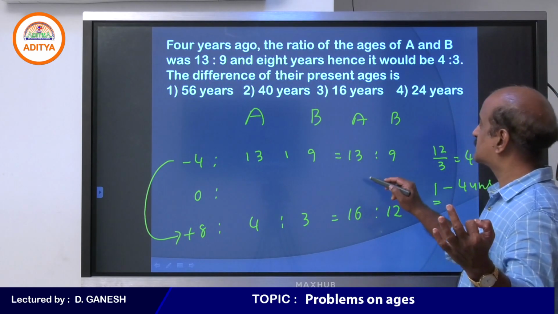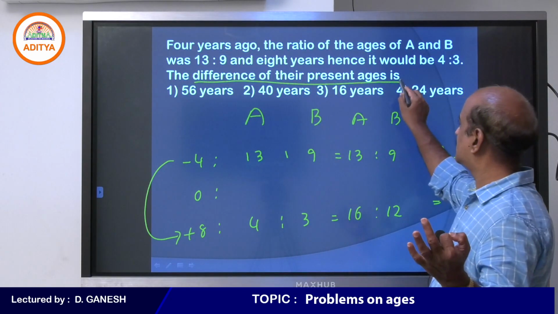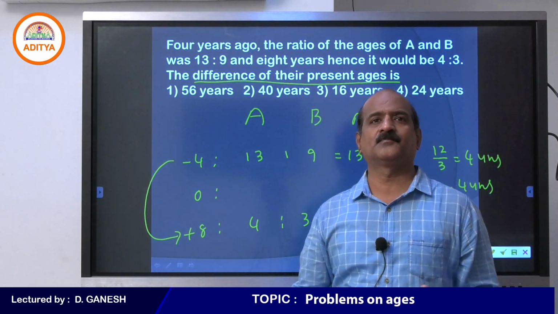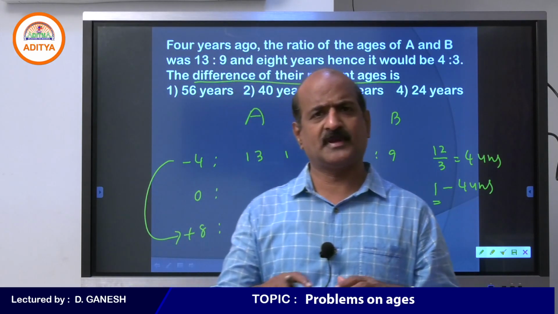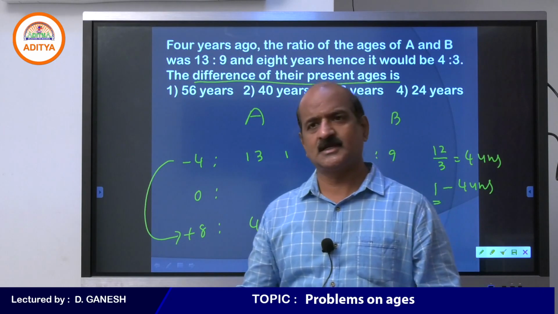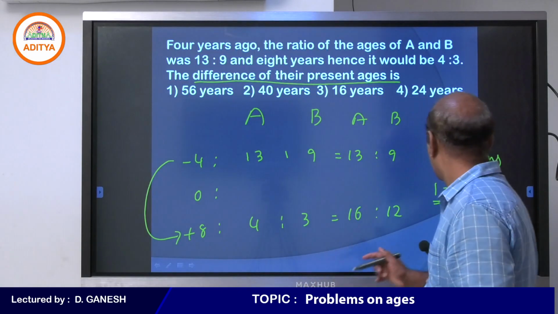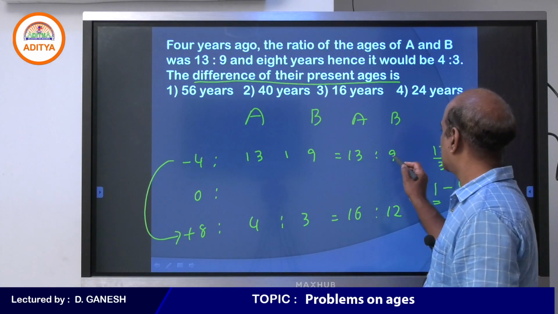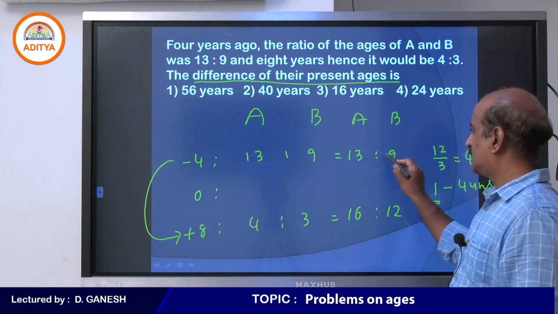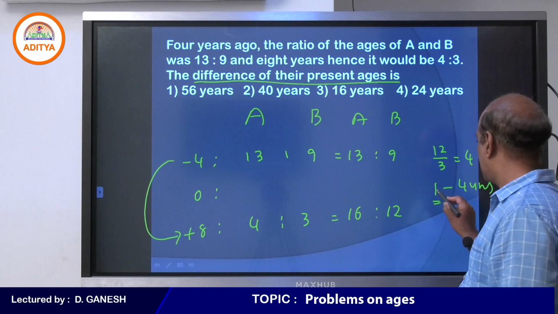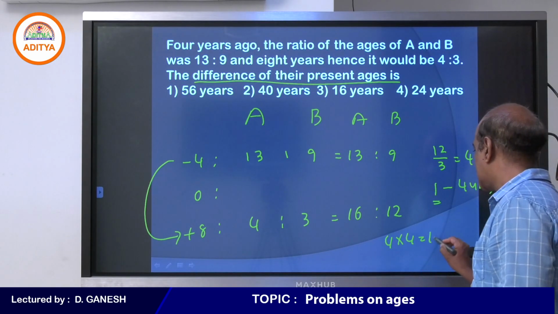So, students, what are you asked to find? You are asked to find the difference of their present ages. As I told you, the difference between the people will always be the same at any time. Present, previous, whatsoever, it won't change. Therefore, every one part is 4 years. Difference is 4 parts, 13 minus 9. See, difference how many parts? 4 parts. Every one part is 4 years. So, 4 into 4, 16.